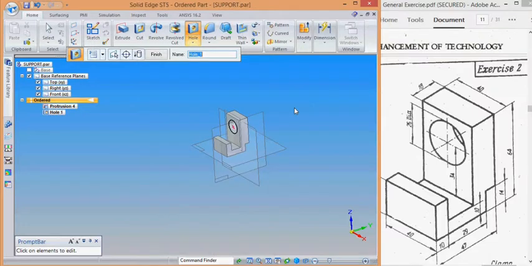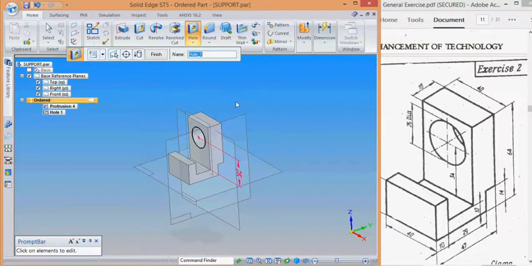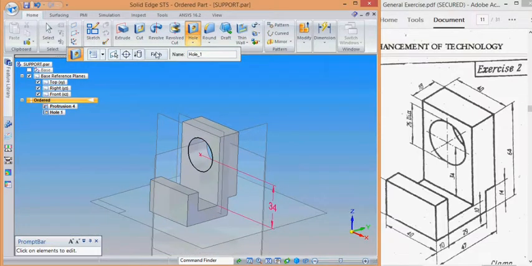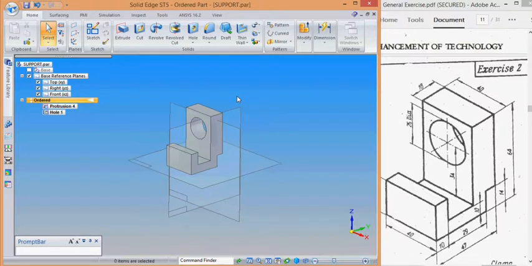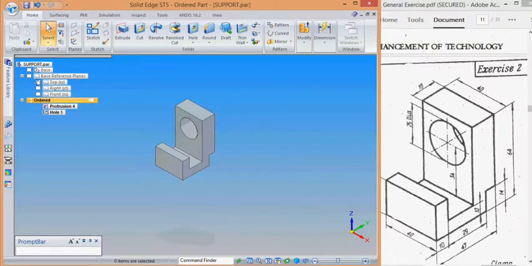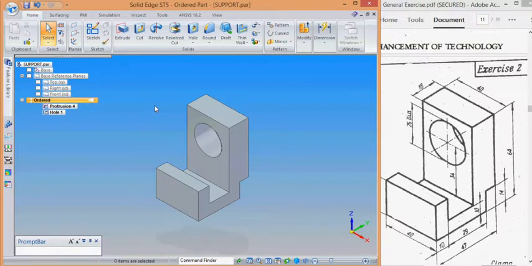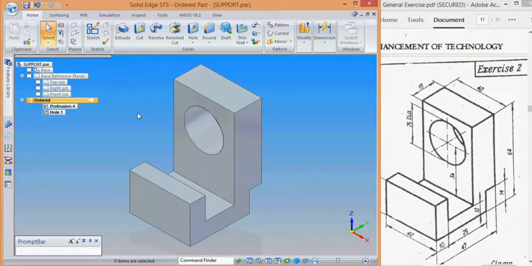Simply finish this command, come out from this command, finish it, and say cancel. See here, guys, our clamp part is totally created. No other feature is remaining.